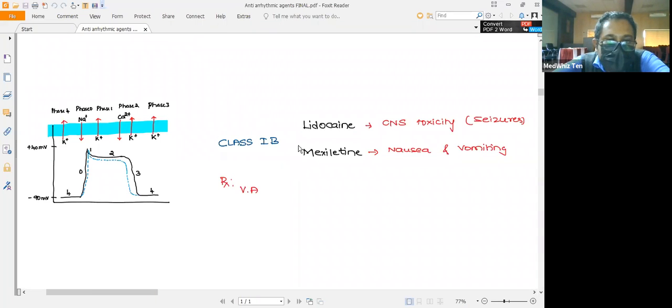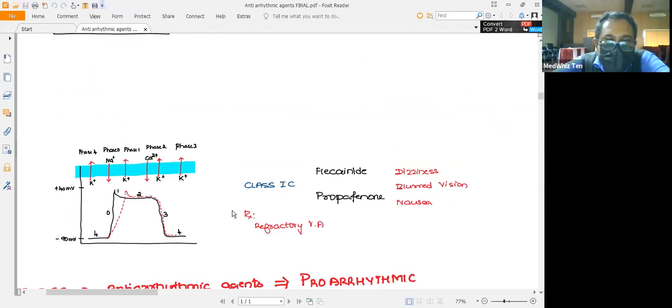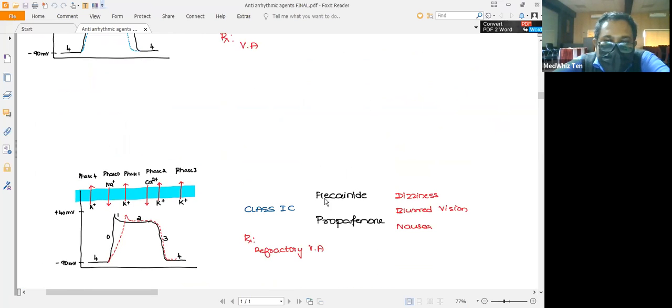So basically, this class of drugs is used in ventricular arrhythmias. Next, moving on to the class 1C drugs. Examples are flecainide and propafenone.